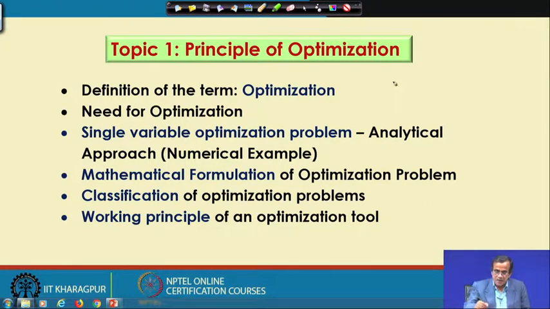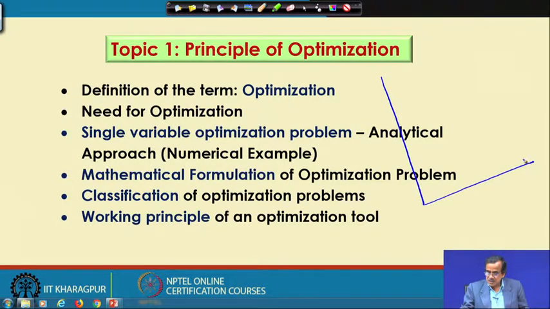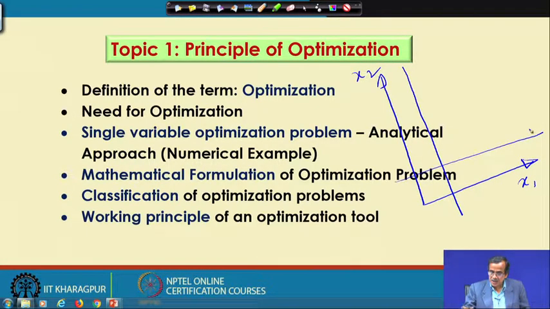Now, supposing that I have got one problem. If I just plot, say, a function of two variables, x 1 and x 2, the variable bounds might be like this: this is one variable bound, this is another variable bound. So this side is the infeasible zone and this side is the infeasible zone. Considering this particular variable bound, supposing that the upper side is feasible, this is nothing but the feasible zone.